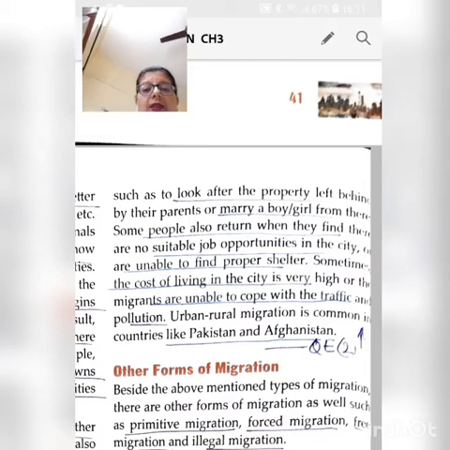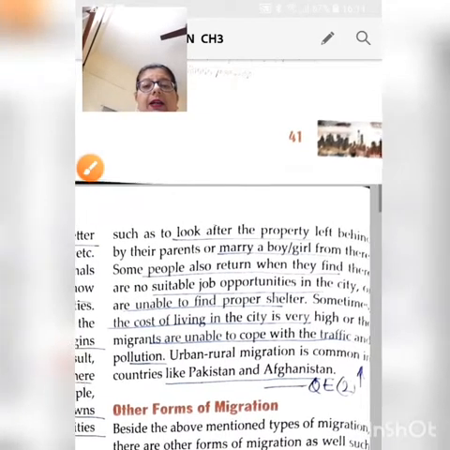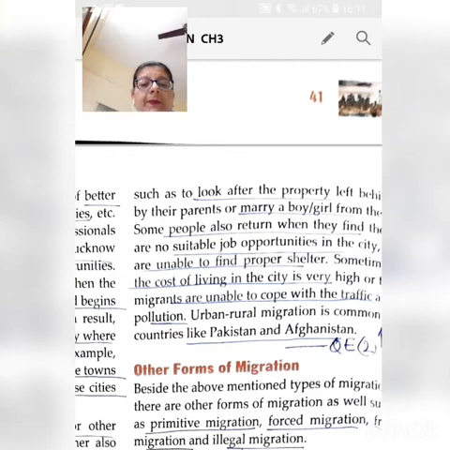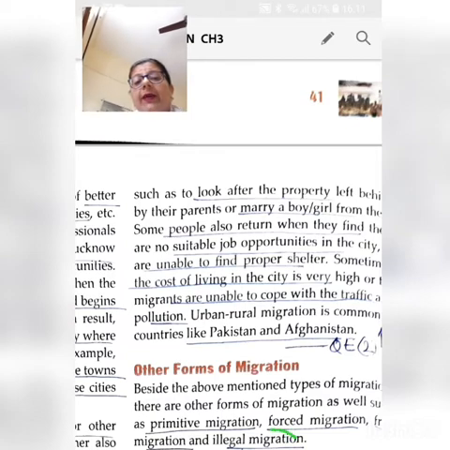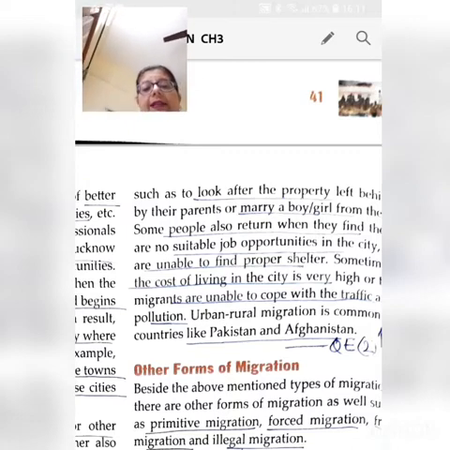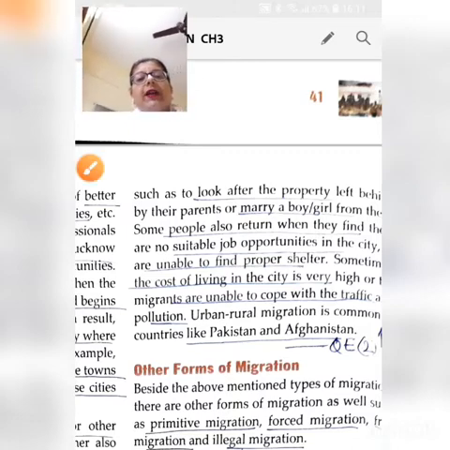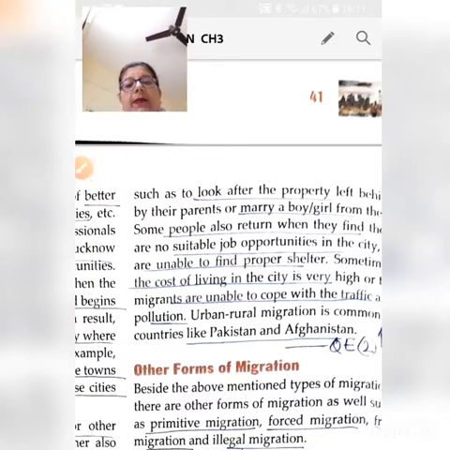Now, the reason was that due to the corona pandemic, there were not many jobs available. People had suddenly become unemployed because the factories were shut, the businesses were shut, and so people did not have enough to eat. So what did they do? They decided, the migrants, the laborers, to go back to their villages. So this was a migration from urban areas to rural areas, but again this was temporary.